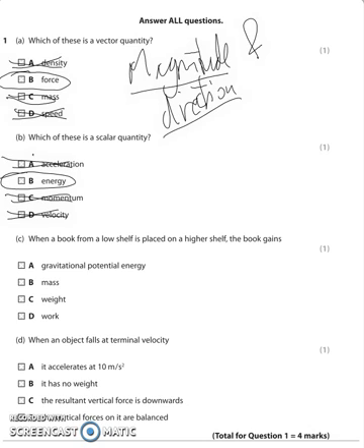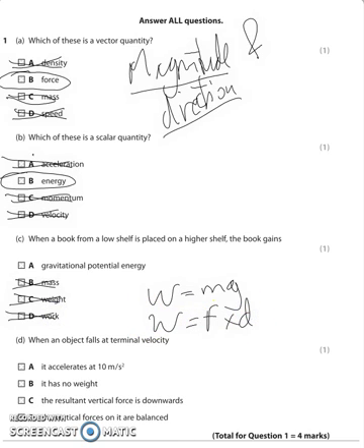When a book from a low shelf is placed on a higher shelf, the book gains, well, it can't gain mass. It doesn't gain weight because it's on Earth, and weight is just given by W equals mg. It can't gain work. Some work is done to something. Remember that work is force times distance. So the book doesn't gain work, but it does gain gravitational potential energy, which is given to us by mgh.